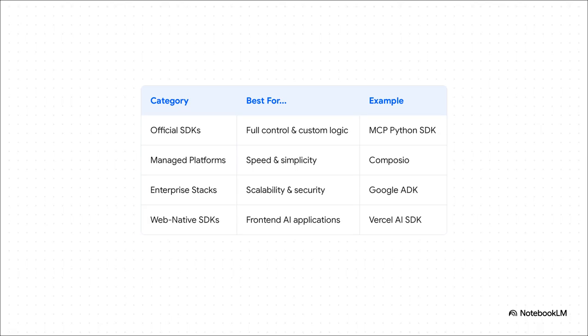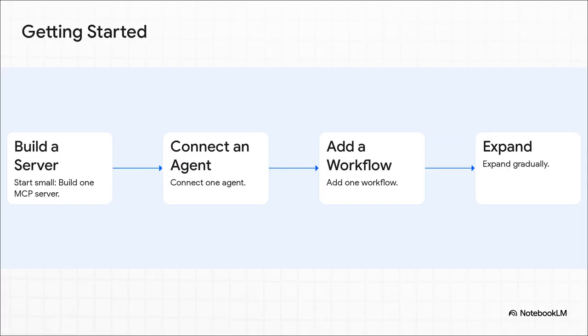And here's where it gets really cool for web developers. If you're building AI right into your website's user interface, a web-native SDK like Vercel's AI SDK is the way to go. It lets your front end talk directly to all these powerful tools. Now, here's probably the most important piece of advice. You don't have to boil the ocean. Adopting MCP is meant to be an incremental process. Just start small. Seriously. Build one MCP server for one tool. Connect one single agent to it. Automate one simple workflow. See it work. Then, and only then, you can start to expand from there.